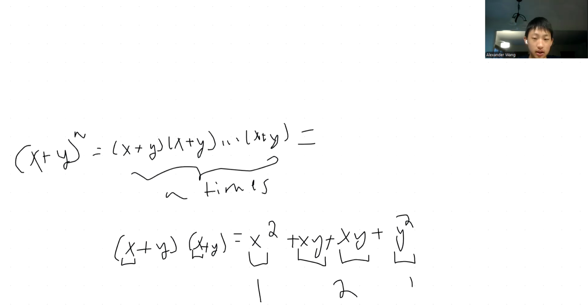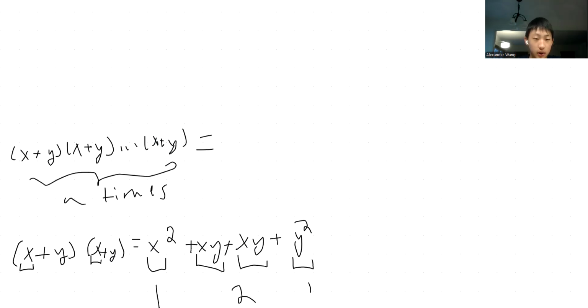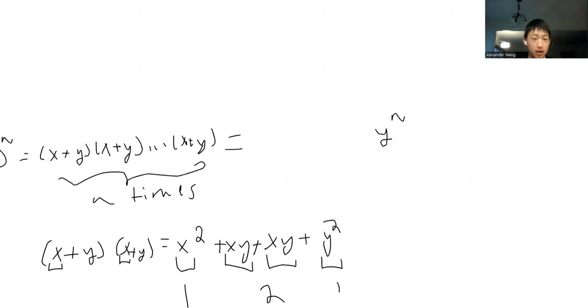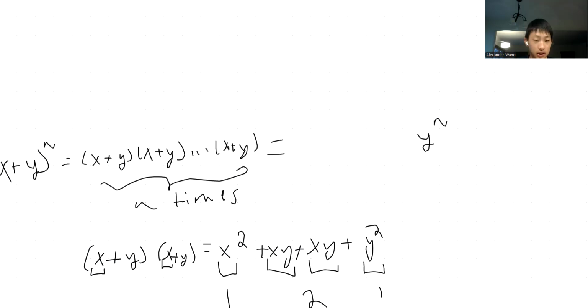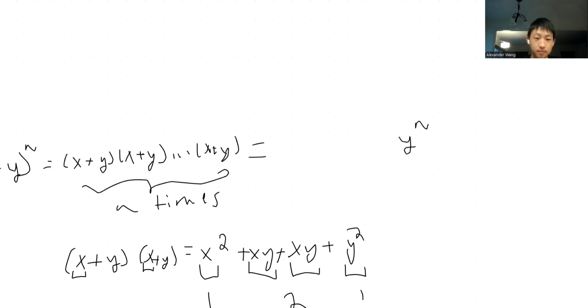So let's represent that as y to the power of n, right? You're going to have y to the power of n because you can do y times y times y, every single term you multiply with y, so you're choosing y in all those terms.